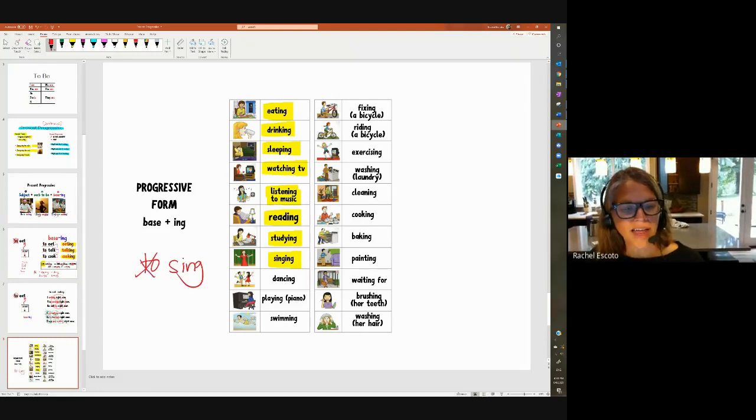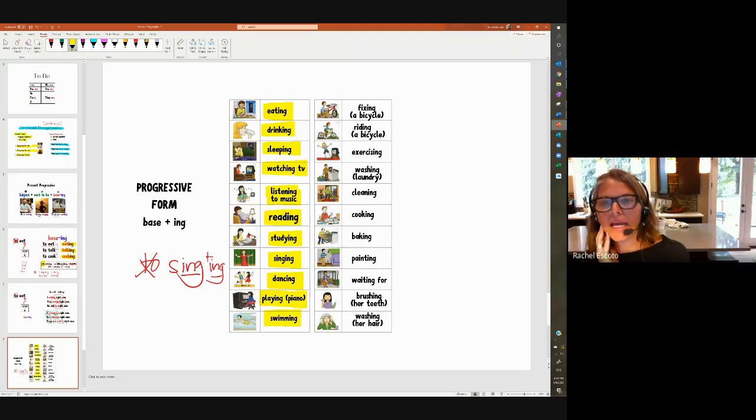And we get rid of this and add ing, so we get singing. Dancing, we took out the E and added ing, playing, swimming, fixing, riding, exercising, washing, cleaning, cooking, baking, painting, waiting, brushing, and washing. Those are the progressive forms of the verb, and I'm going to use some in sentences.